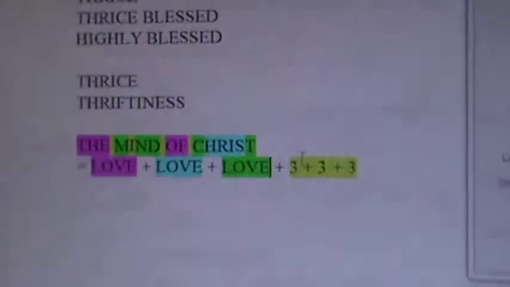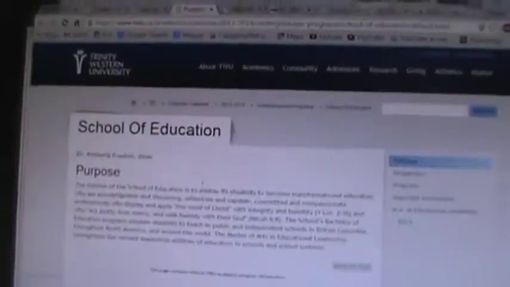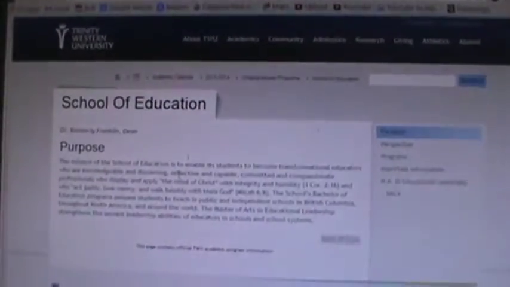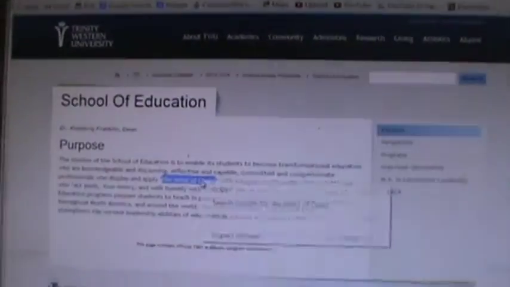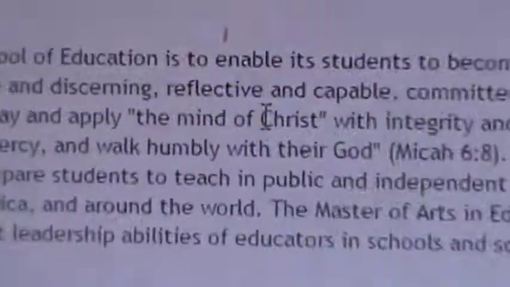Amen. Now I'm going to do on my own the mind of Jesus and the mind of God, and we're going to find the 3s in those. But this is totally divine to the glory of the Triune God. And once again, for historic purposes, this is coming straight off the purpose of the School of Education at Trinity Western University. And it is the central quote of Christ in the middle of this purpose. I encourage you, you can read the whole thing for yourself, but the mind of Christ is the most important part. We have the mind of Christ. Hallelujah. There it is. Awesome.